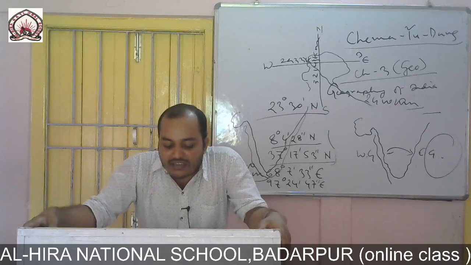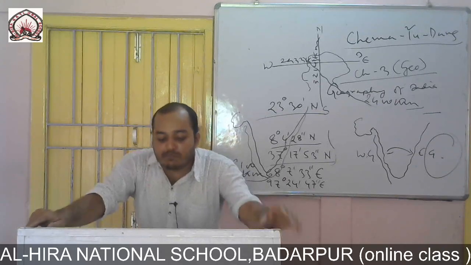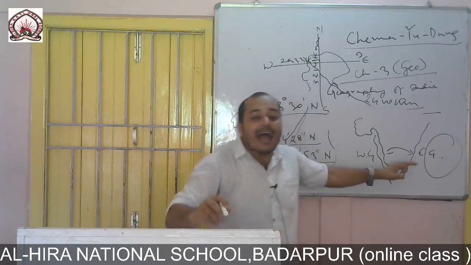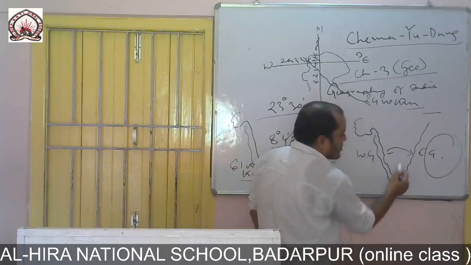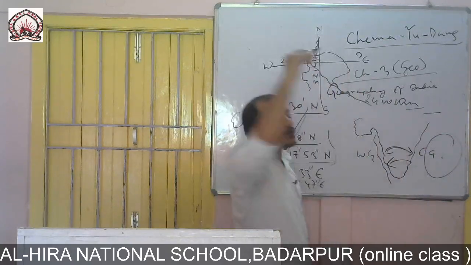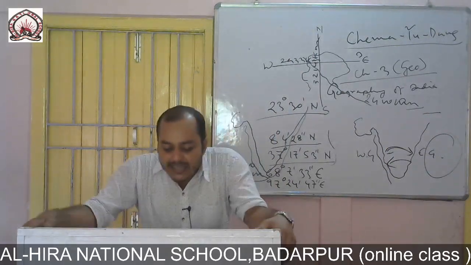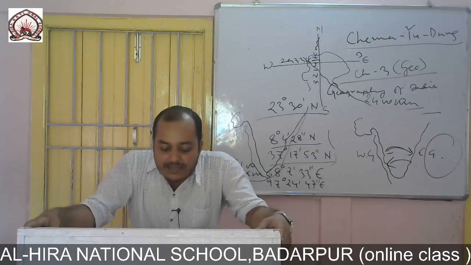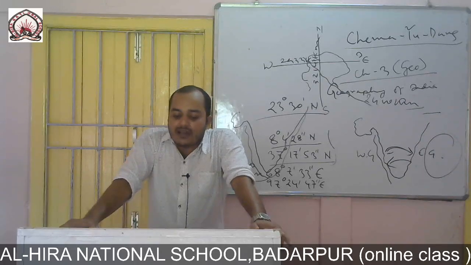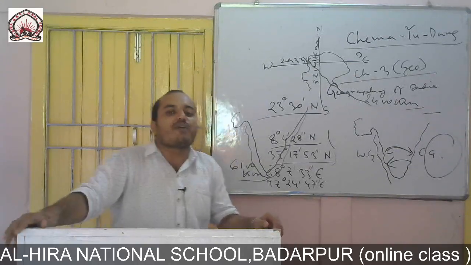Among the rivers, Mahanadi, Godavari, Krishna, Pennar and Kaveri are the important ones. But the region lying between the Satpura and the Vindhya mountain has its slope from east to west. Here it is west to east, but in the Vindhya Satpura region it is east to west, quite opposite. In this region, the rivers flow from east to west, and the two major rivers are Narmada and Tapti, which finally pour into the Gulf of Cambay.